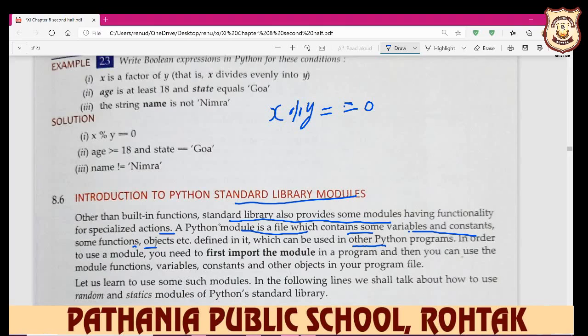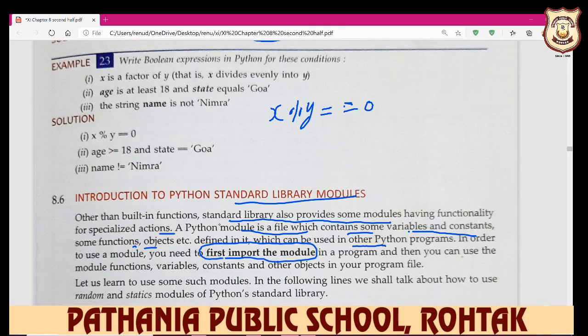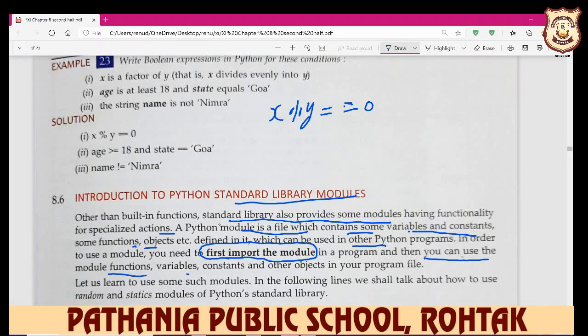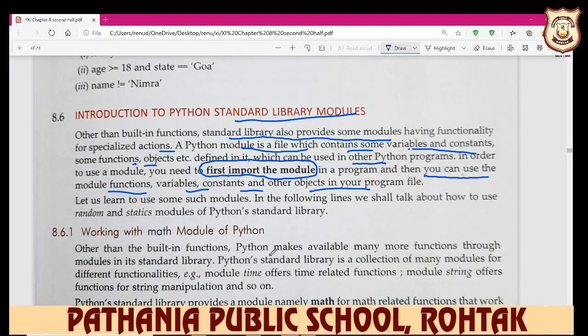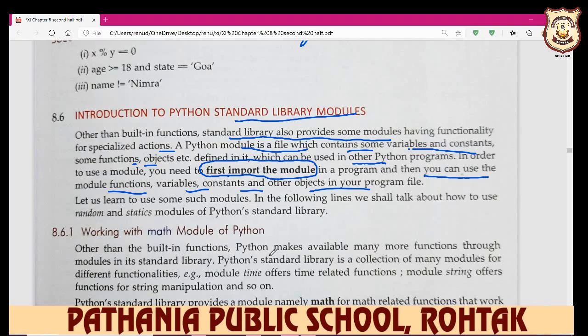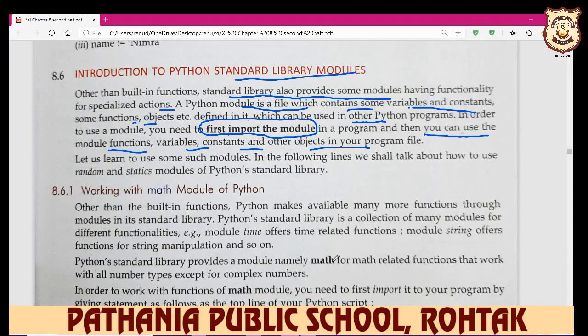In order to use a module, you need to first import the module. So when you are working with mathematical functions and calculations, you first import math. When you work with strings, you import the other module in the program, and then you can use the module's functions, variables, constants and other objects in the program file. Let us learn to use some such modules. We shall talk about the random and statistics modules of the Python standard library, but first we work with the math module of Python.